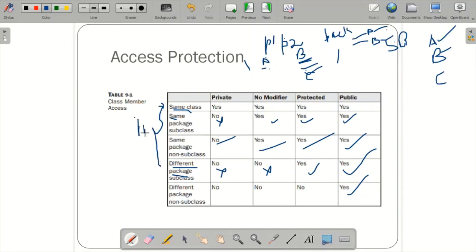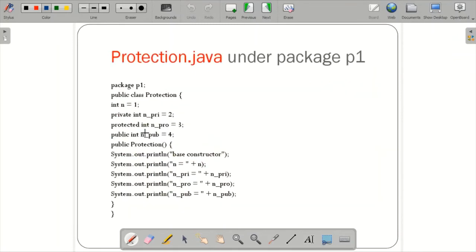Let me show the example. This is the protection.java file, under the package P1. So package P1, public class protection. Here 4 data types I have defined with 4 access specifiers. So int n = 1 means default, I have not specified anything. If you mention int n = 1 within the class, it is accessible within the class, no issue at all.